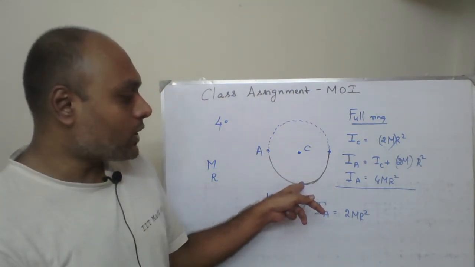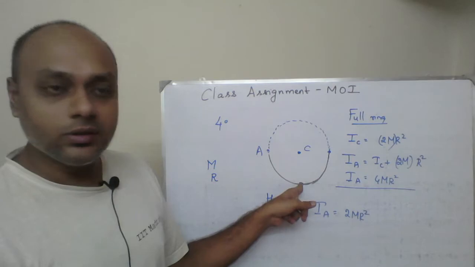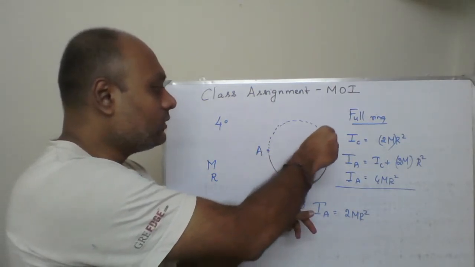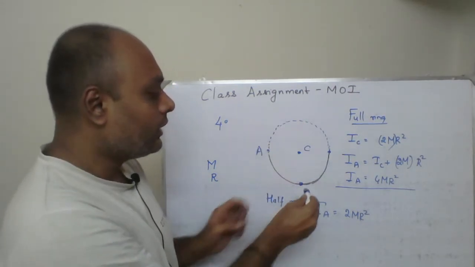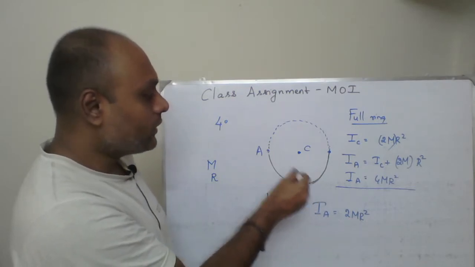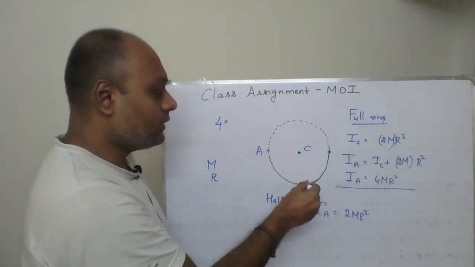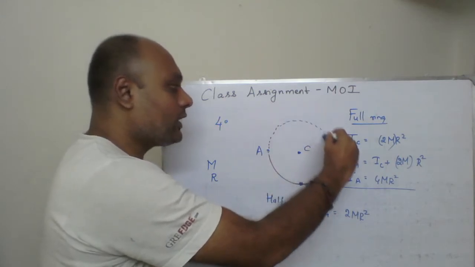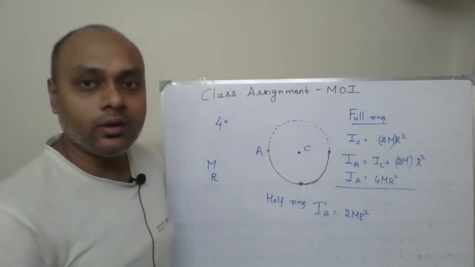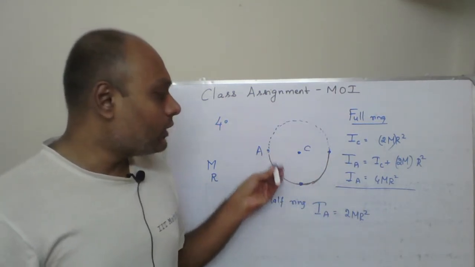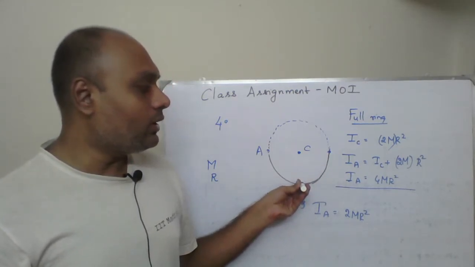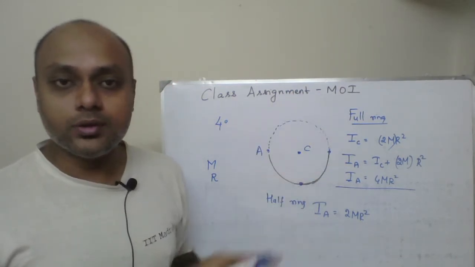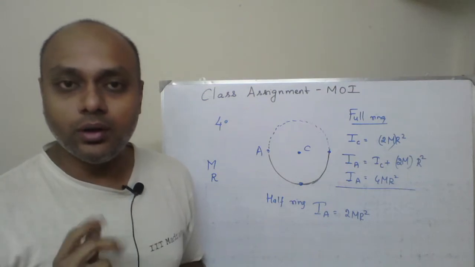But now the axis passing through point B does not divide this ring and this ring symmetrically. That is, with respect to this axis, the orientation of this half ring and the orientation of the other half ring are not symmetric. So I cannot say that for the half ring, IB will be half the full ring. That is something very important you have to keep in mind.